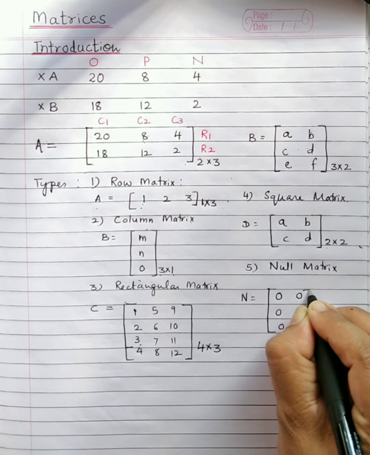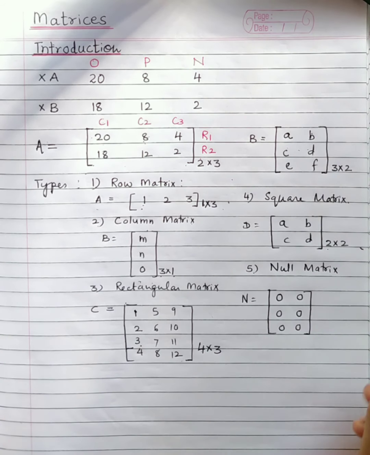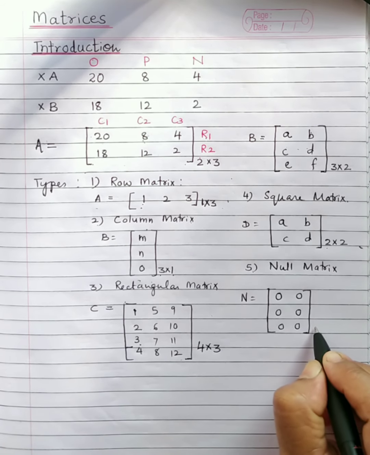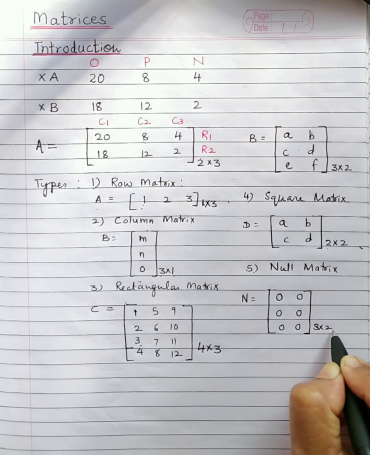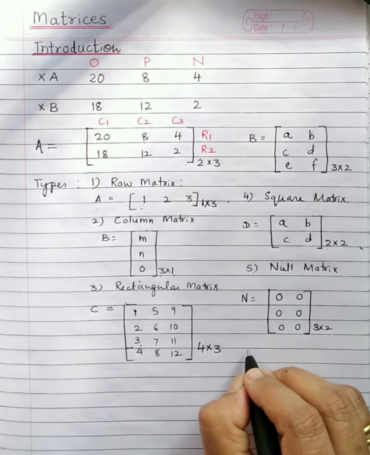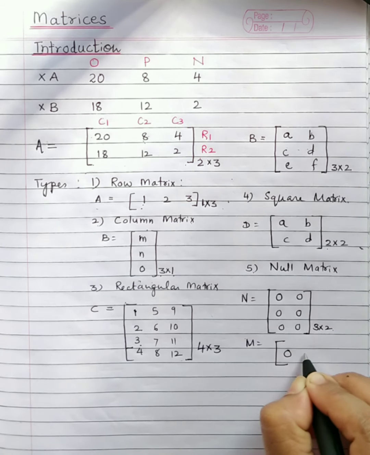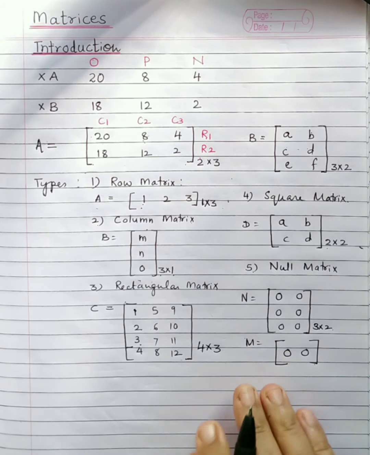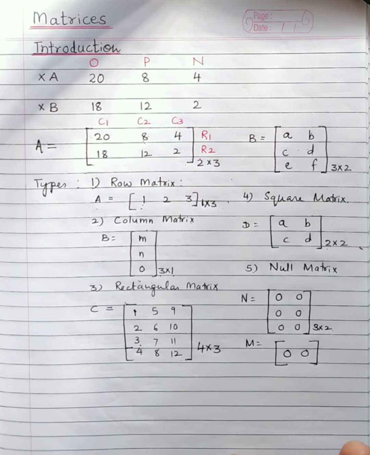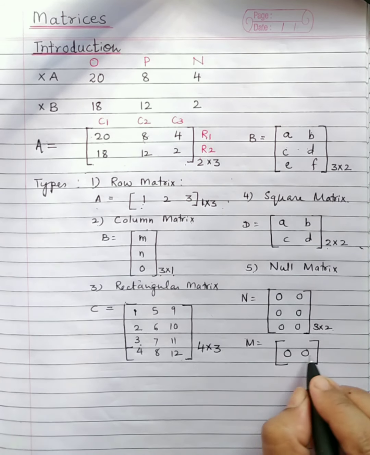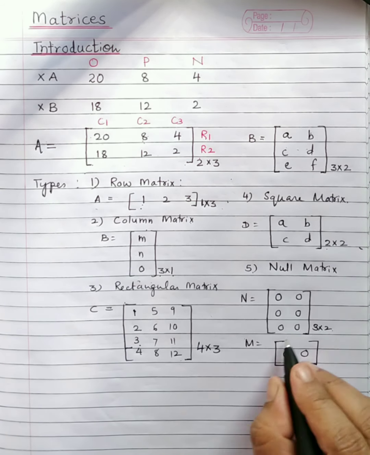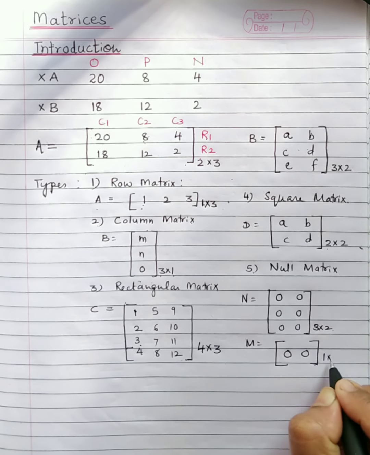So this is a special matrix, the null matrix. What is its order? Again you can check and tell me. 3 by 2. I can also have a matrix, say M. This is also a null matrix. What we are seeing is the elements. All elements should be 0. What is the order? Can you guess? How many rows? 1. How many columns? 2. So 1 by 2.